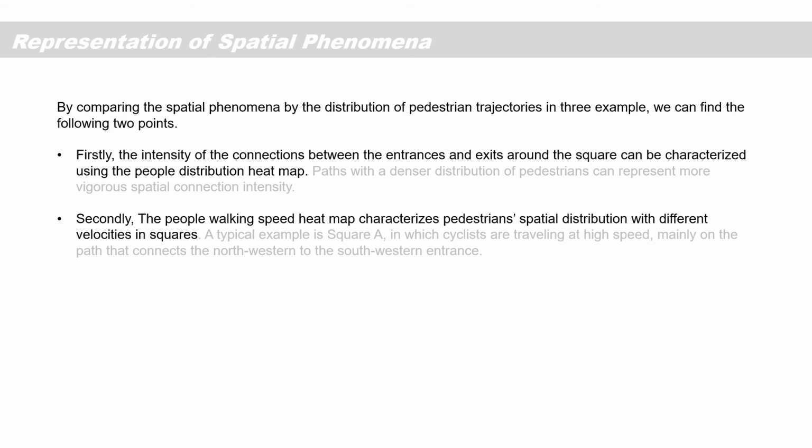By comparing the spatial phenomena by the distribution of pedestrian trajectory in the 3 examples, we can find the following 2 points. Firstly, the intensity of connection between the entrance and the exit around the square can be characterized using people's distribution heat map. Secondly, the people walking speed heat map characterizes pedestrians' spatial distribution with different velocities in squares.